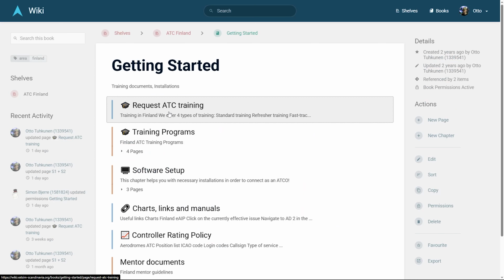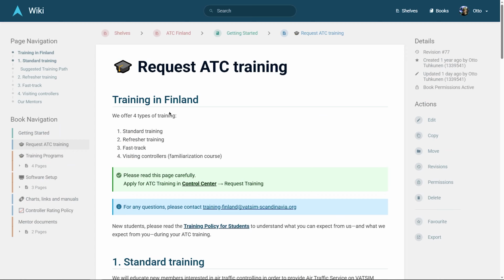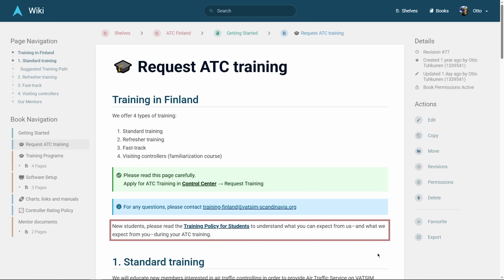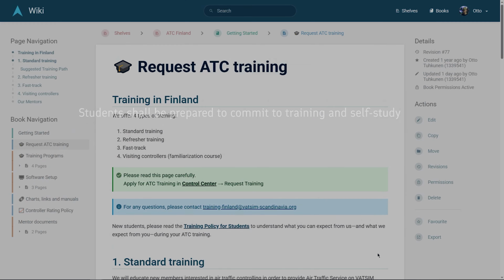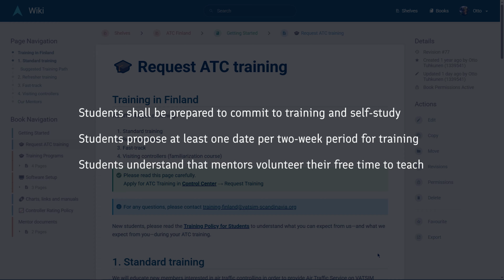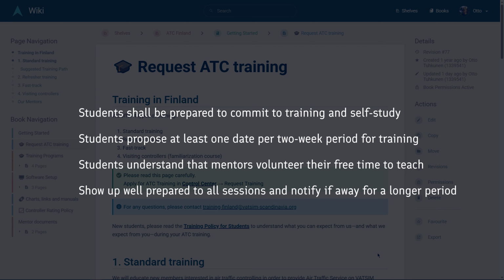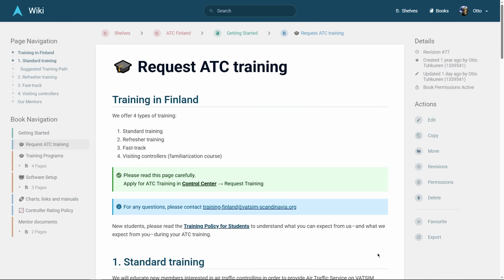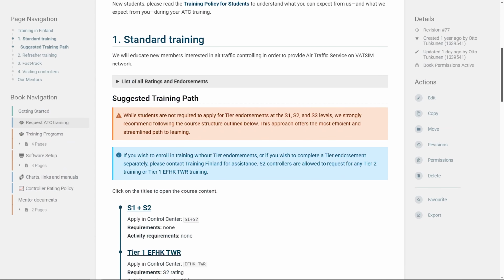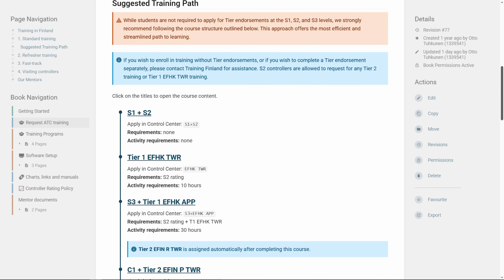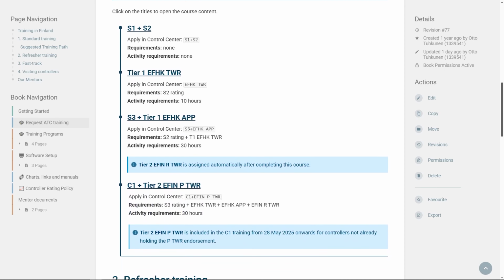Here you'll find information on how to request ATC training. If you don't have a real-world license or a rating from another network, you'll be attending standard training. We recommend having a look at the training policy. This will help you understand what you can expect from us and what we expect from you during your training. Training is divided into several courses. You'll start at regional aerodrome towers and flight information positions, and progress all the way up to area control.